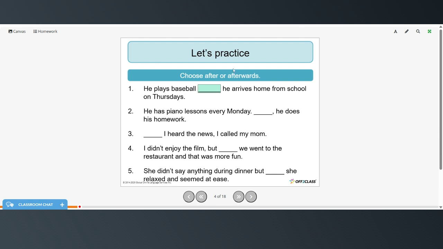He plays baseball after he arrives home from school on Thursdays. He has piano lessons every Monday. Afterwards, he does his homework. After I heard the news, I called my mom. I didn't enjoy the film, but afterwards, we went to the restaurant and that was more fun. She didn't say anything during dinner, but afterwards, she relaxed and seemed at ease.